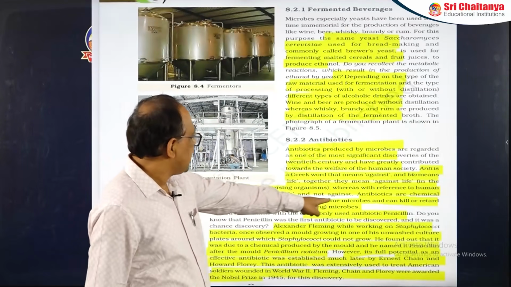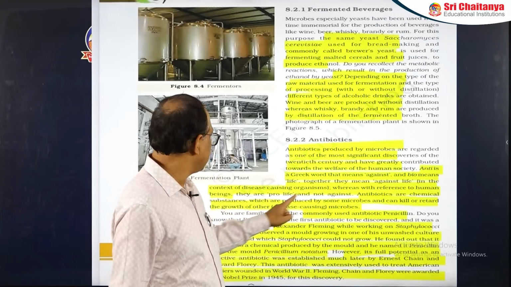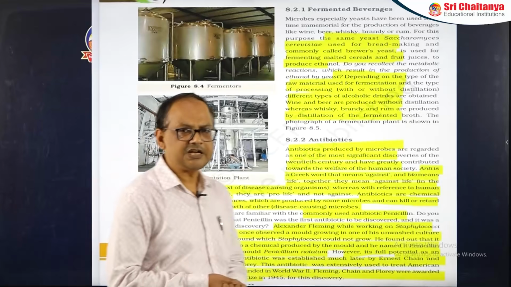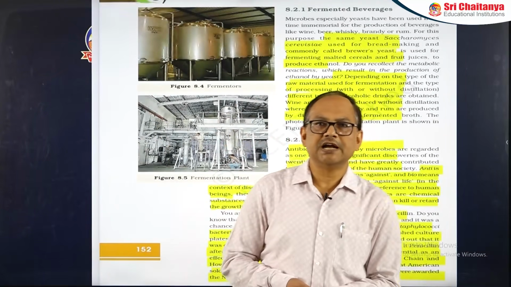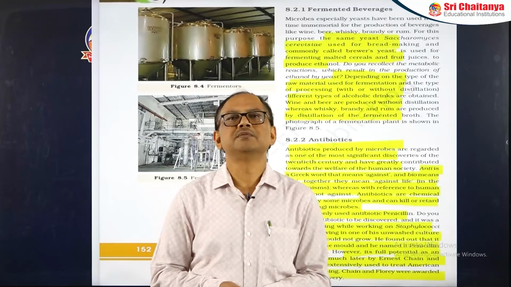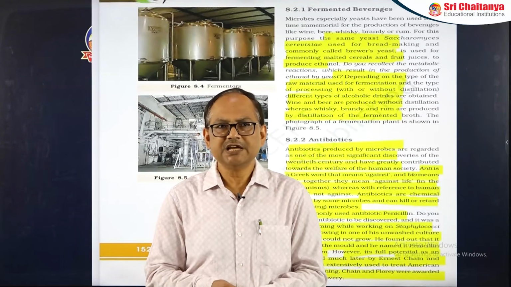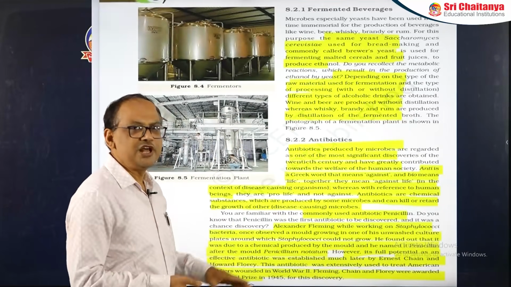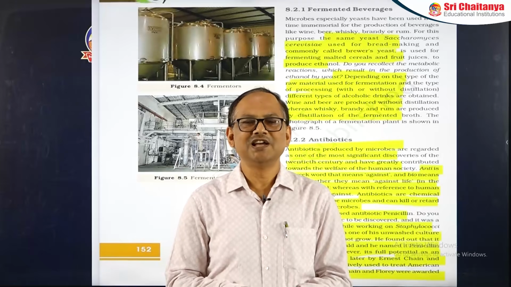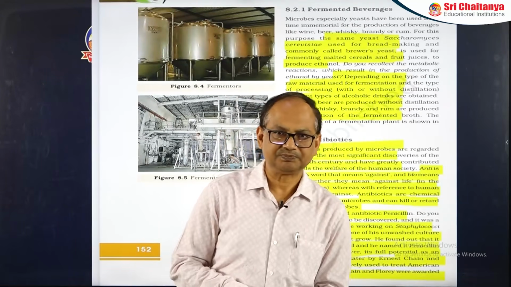Antibiotics are chemical substances which are produced by some microbes and can kill or retard the growth of other microbes. The first antibiotic discovered was penicillin, and this discovery was because of serendipity. What is serendipity? Discovery made by chance. Actually he was working on the bacterium Staphylococcus, and in that he was able to discover the antibiotic penicillin.